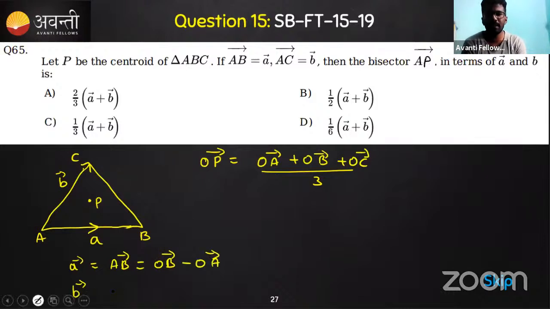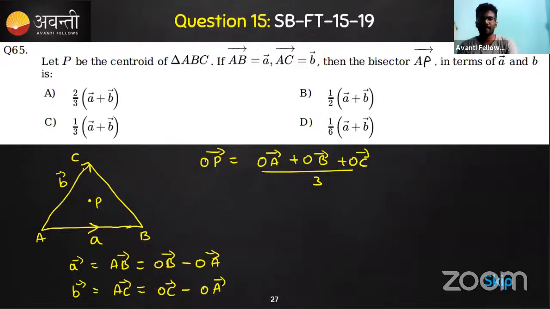Like that, you can write vector B also. Vector B is nothing but the AC vector, that is OC vector minus OA vector. All right, so we need these concepts, the three vectors that I wrote.